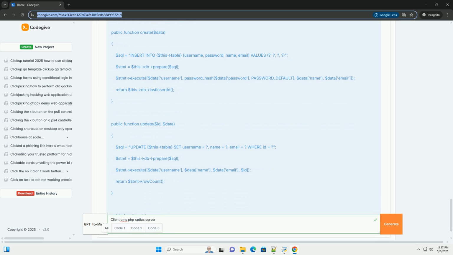How Radius attributes work. 1. CMS management: the CMS stores the attributes in the database. 2. Radius server configuration: you need to configure FreeRADIUS, or your Radius server, to retrieve these attributes from the database during the authorization phase. This typically involves setting up a database connection in the FreeRADIUS configuration, configuring the mysql.conf or similar file to retrieve the attributes based on the username. The SQL query might look something like this.